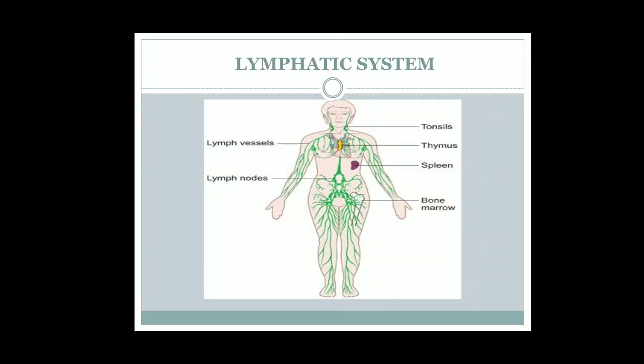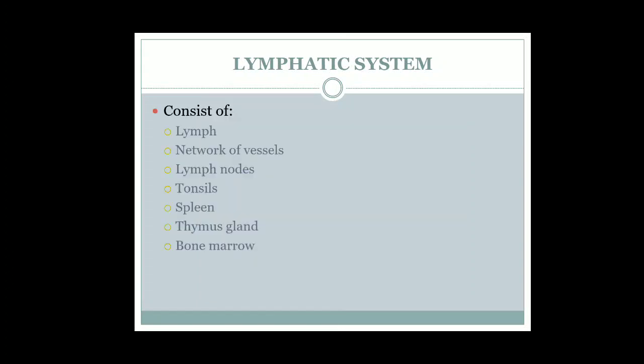Thymus is an organ present below the heart. It is an endocrine organ also, and it helps in producing the T lymphocytes. These T lymphocytes help in protection against infections. They capture the pathogens and kill them. They also help in memorizing the pathogens which have entered our body. Spleen, which is just below the stomach, also works as a lymphoid organ. And bone marrow.